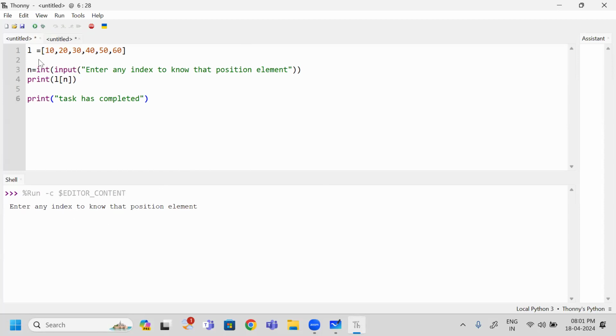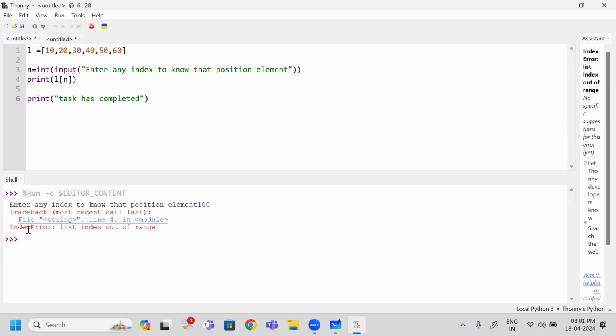Next, I will go for another index. This index is 100. Which index element do I want to print? The 100 index element. But when I hit enter, what happens? Index error it has printed. Why has it printed index error? Because the size of my list contains only 6 elements. So what is the minimum index it has? 0. What is the maximum index it has? 5. But which index am I printing? 100. So is it an inbound index or outbound index? This one is the outbound index.